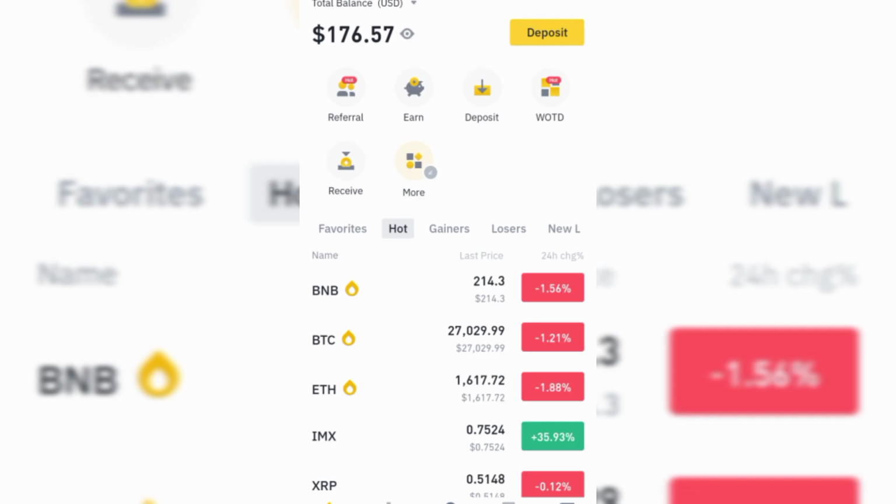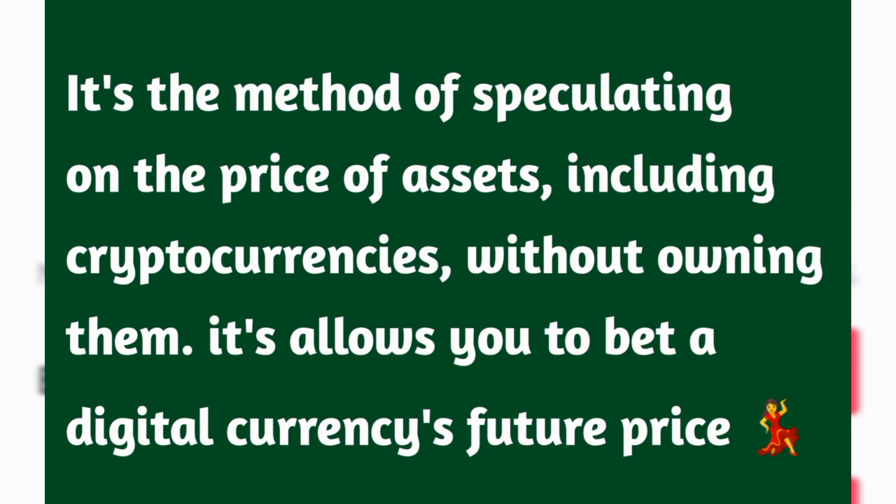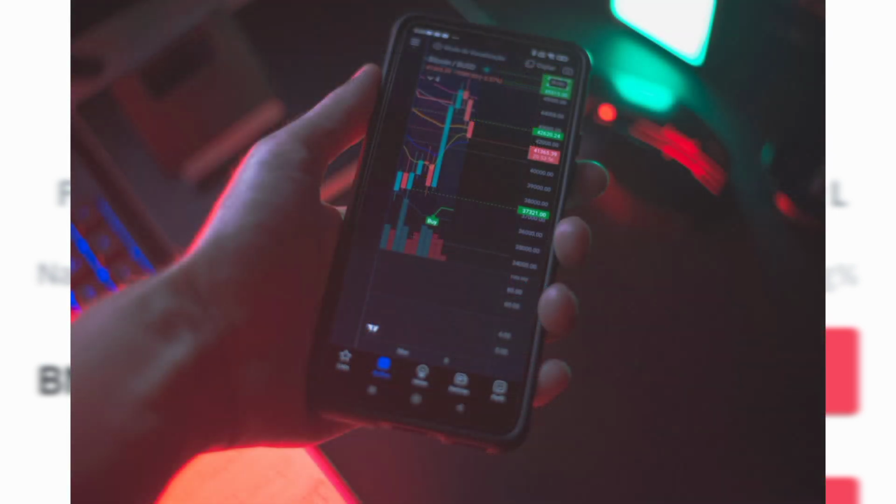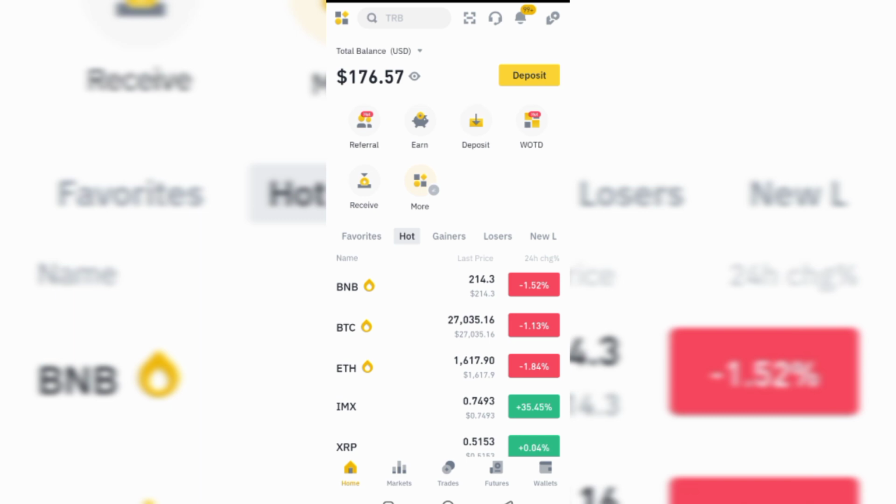So what is futures trading? It is the method of speculating on the price of assets, including cryptocurrencies, which we are about to do now. It allows you to bet on a digital currency's futures price. Futures trading is one of the most popular and convenient approaches to get exposed to cryptocurrency. It is different from spot trading, or maybe when you are saving your money. So it is very, very different. It is risky, but if you know how to play your game, you can still win on futures trading.